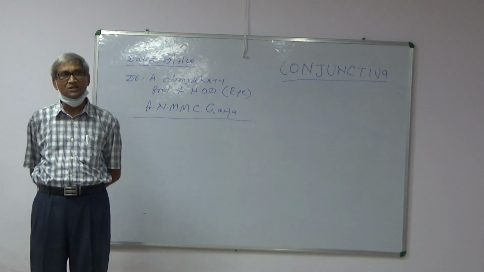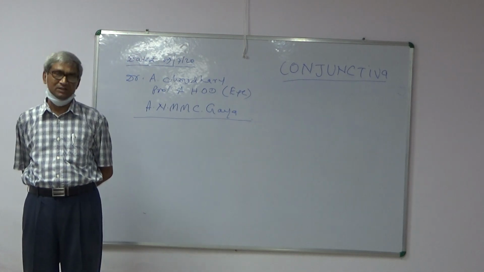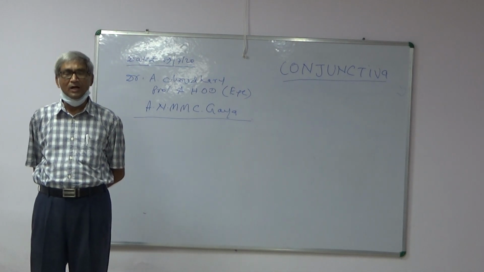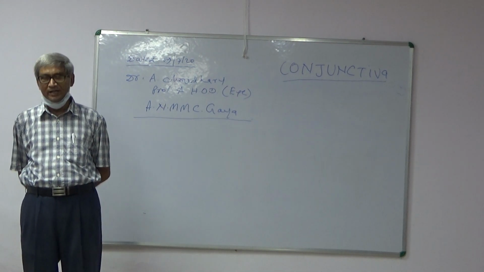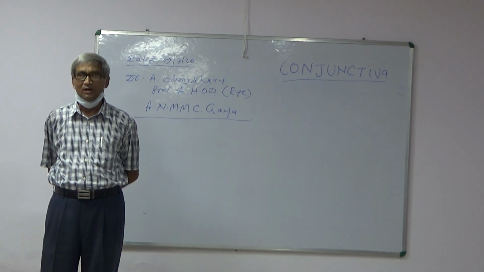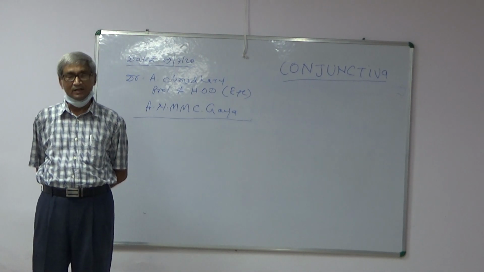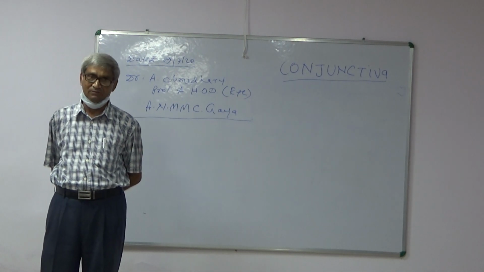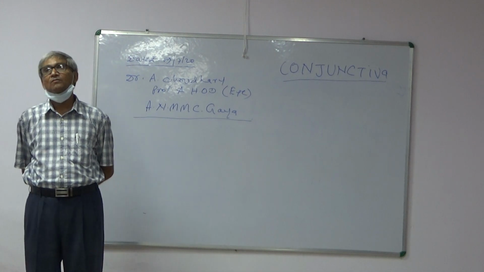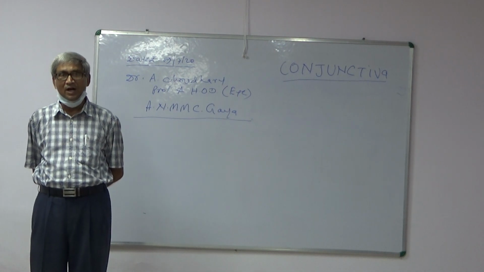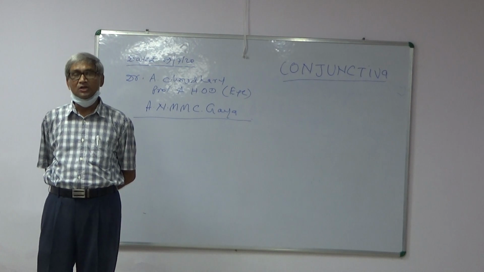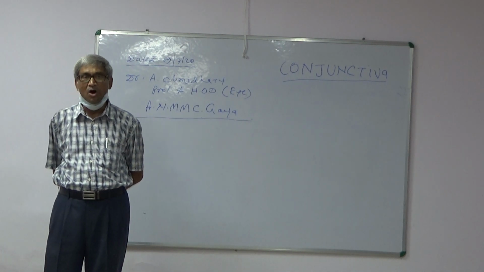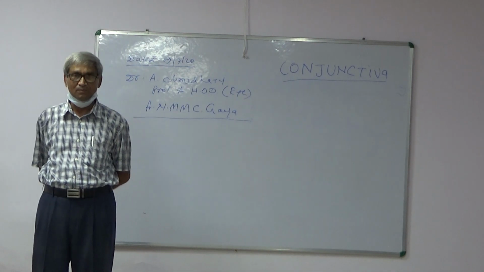Now let us discuss one by one. Infective conjunctivitis: conjunctivitis due to bacterial infection, which is known as catarrhal conjunctivitis or mucopurulent conjunctivitis. Catarrhal conjunctivitis has three types: acute catarrhal conjunctivitis, subacute catarrhal conjunctivitis, and chronic catarrhal conjunctivitis.